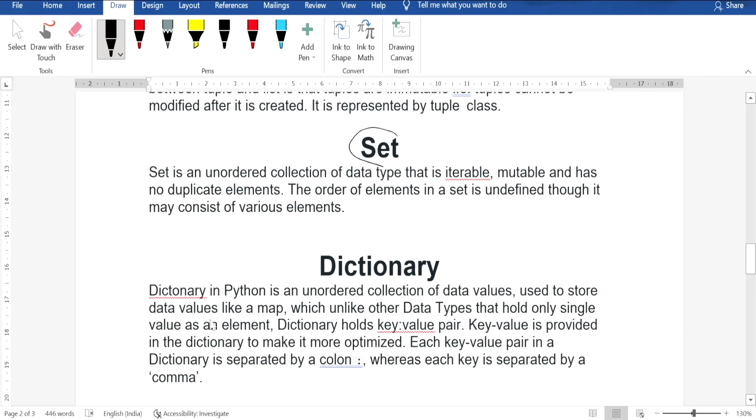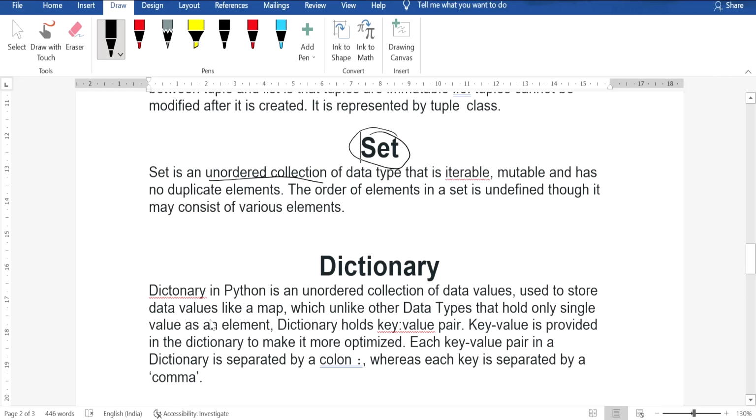Now let's talk about set. Here sets are unordered collections. They will not store or preserve any insertion order. The data within it changes automatically whenever we add or remove data. Whatever data we pass to a set, it will remove duplicates and provide only unique characters or numbers as output.